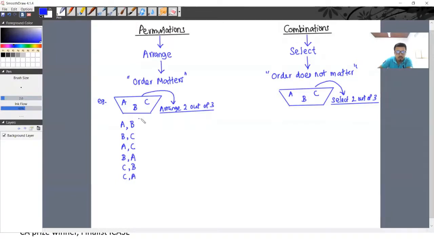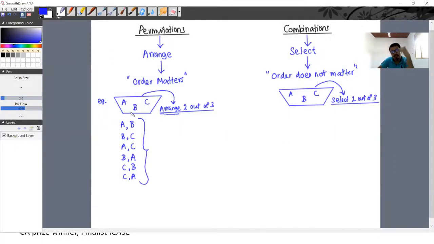So how many options do we have here? We need to arrange 2 letters out of these 3. When arranging the stuff, we do consider the order: whom we put first, whom we put second.